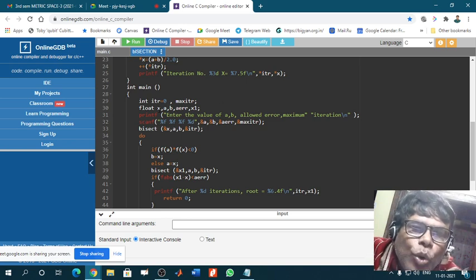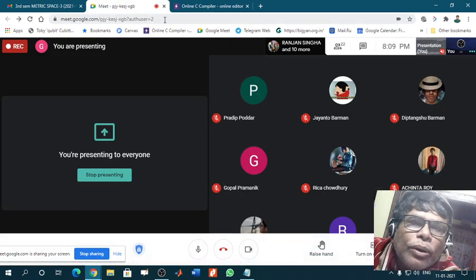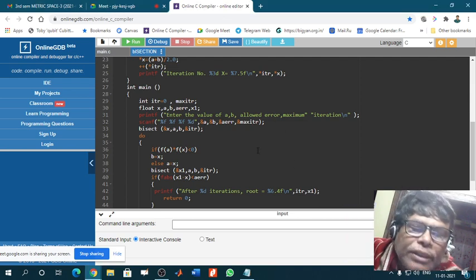Then there are five variables: 1, 2, 3, 4, 5. These are characterized by float. Float means real number variables, so you can put a point here. In integer variables you cannot put 2.0 like this. You have to put 2, 3, 4, whole numbers with no point value. Next is float x, a, b, aerr. Now all these are names of some variables.